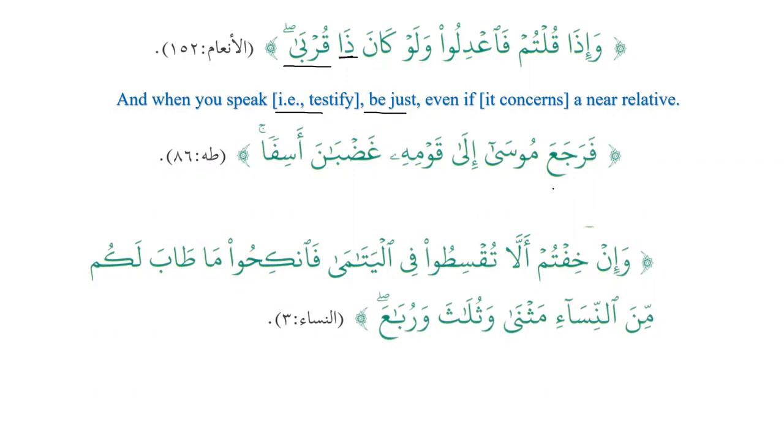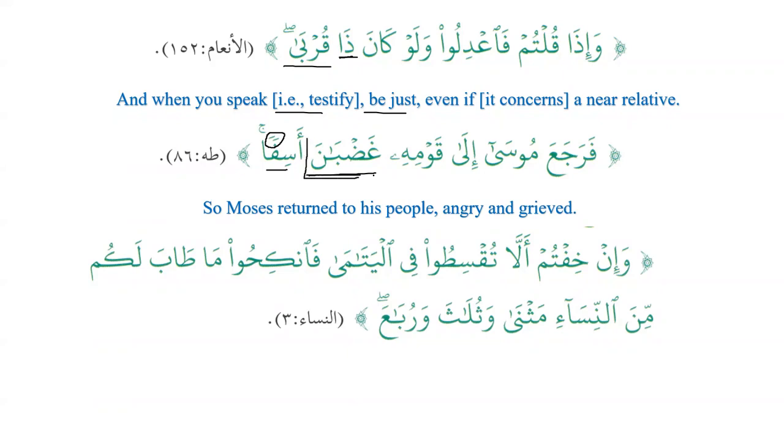فَرَجَعَ مُوسَى إِلَى قَوْمِهِ غَضْبَانَ أَسِفًا. Ghadban is on the pattern of fa'lan, and we know that a noun that comes on the pattern of fa'lan, or when it is an adjective and it ends with alif and noon, is also mamnu min as-sarf. Now we can see that ghadban is mansub and asifan is also mansub. Asifan has accepted tanween, it is mansub, but ghadban did not accept tanween because it is mamnu min as-sarf. So Moses returned to his people angry and grieved. فَرَجَعَ مُوسَى إِلَى قَوْمِهِ غَضْبَانَ أَسِفًا.